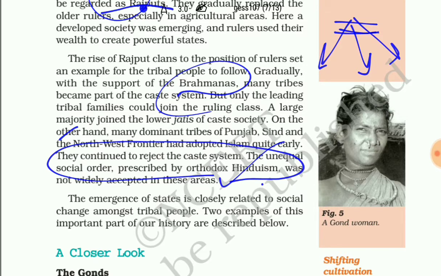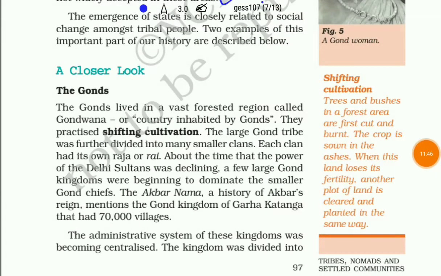So, with two examples, we will now understand how the emergence of the state is closely related to social change amongst the tribal people. First, we discuss the Gonds. The Gonds are tribes who lived in a vast forested region called Gondwana.